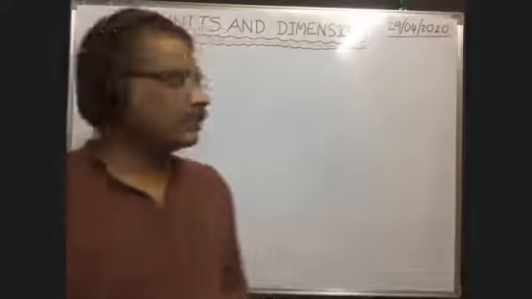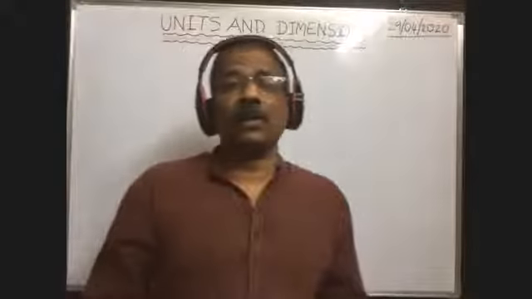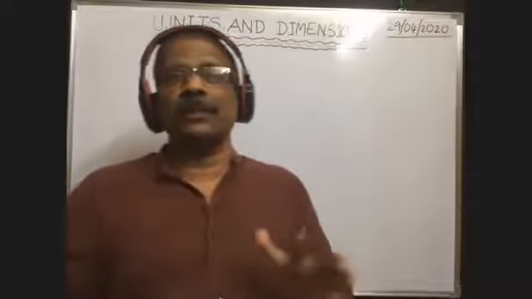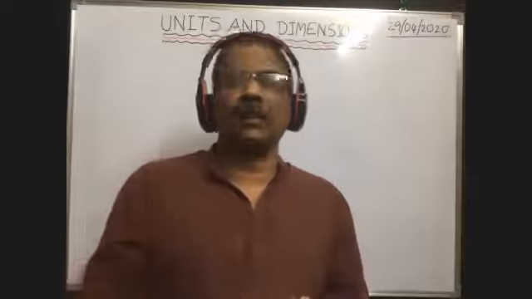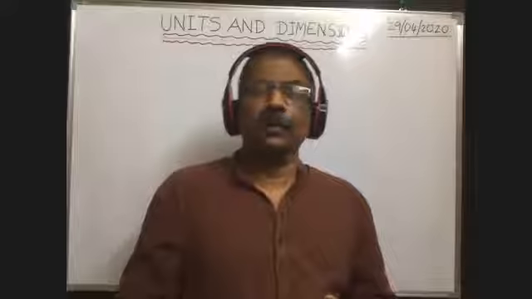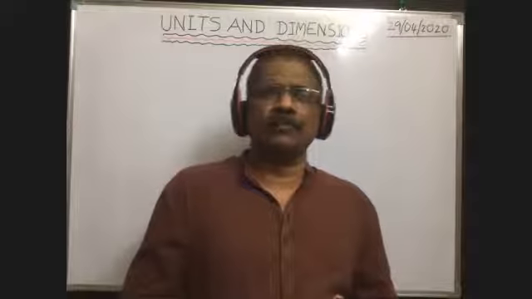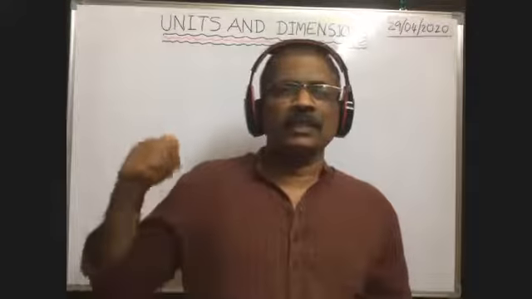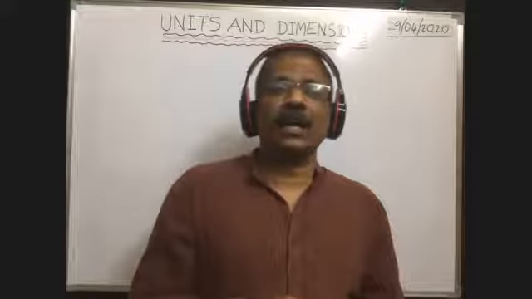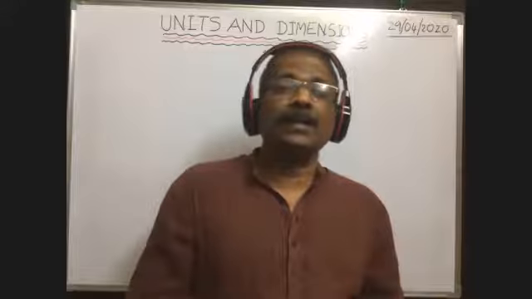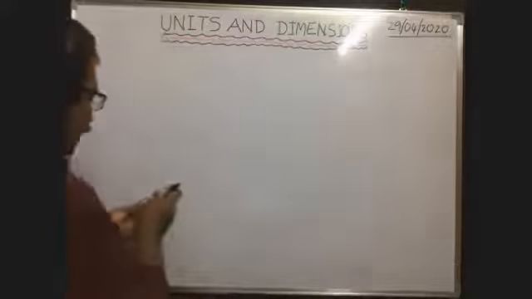Next, in the morning class, we observed that some physical constants also have dimensional formulas. The universal gravitational constant, capital G, which I already discussed in the morning session, also has a dimension formula. Planck's constant is one more example.